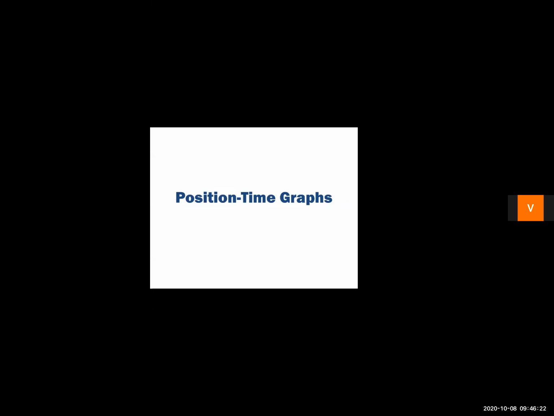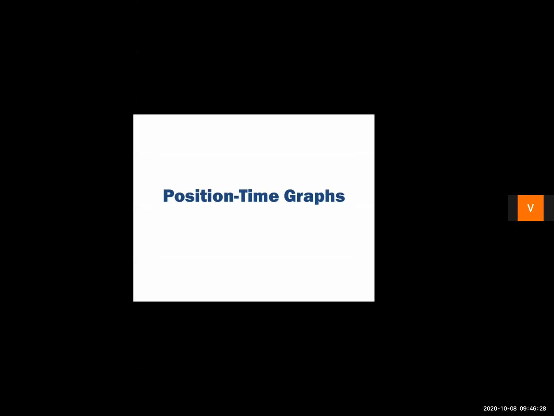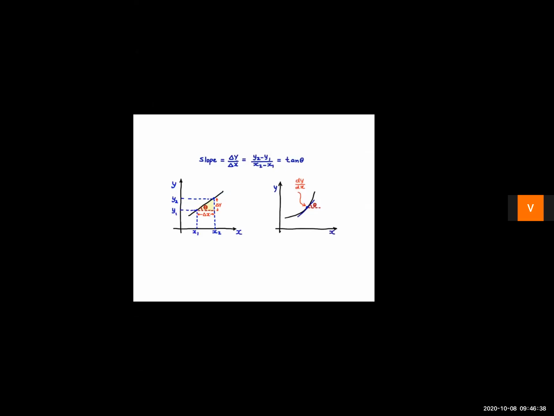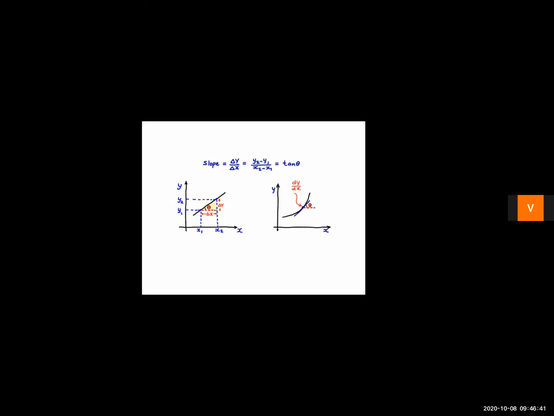So position time graph means you are going to have the position on your y-axis, and on your x-axis, you are going to have the time. Yes, children? Sure, let's start. So first, let's try to understand the graph. Suppose here you can say this is your y-axis and this is your x-axis, right? Now, this is your graph line. The black one, you can see, this is your graph line, right? The black one.